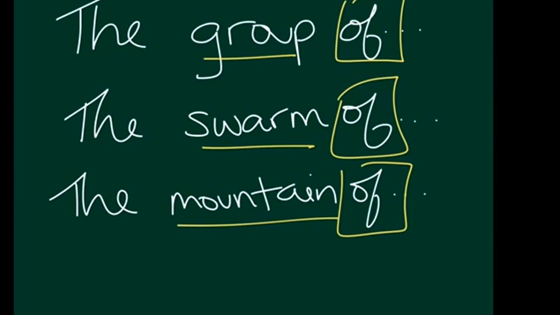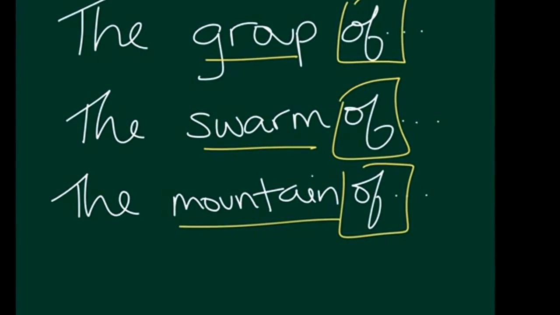So whenever we have something like "the group of teenagers," that can throw people off with the subject, because group is still the subject of the sentence. If it was "the group of teenagers went to the mall," group is the subject. So be careful, especially with collective nouns.